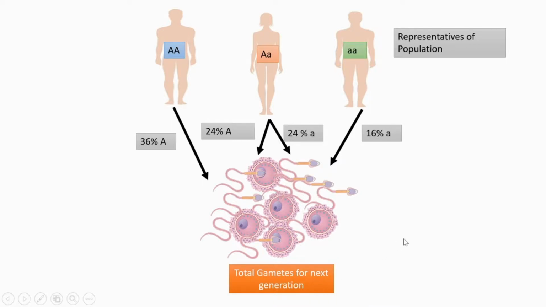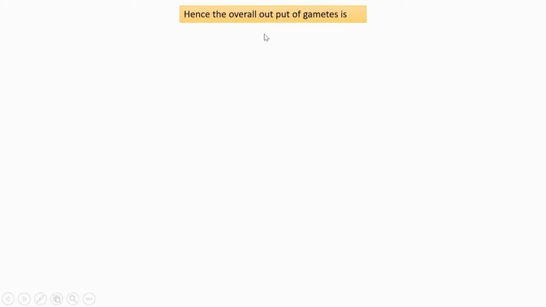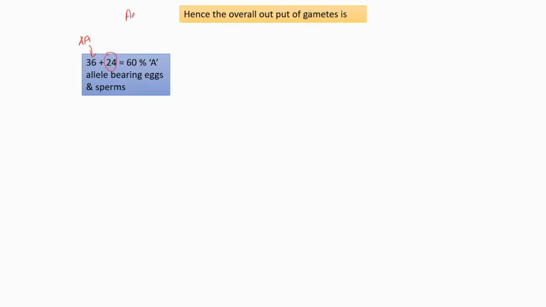So the overall output of capital A will be 36 plus 24, which gives 60. This 36 is the percentage of capital A from AA, and this 24 came from the A in the heterozygote.